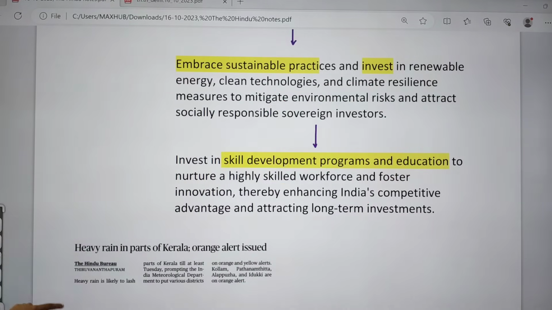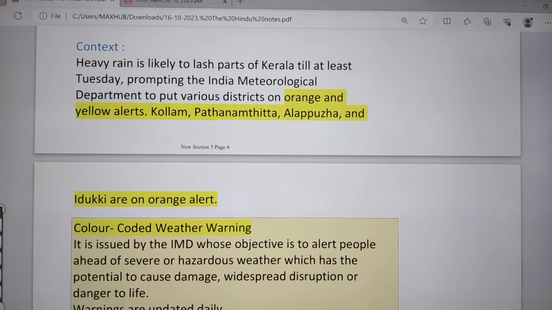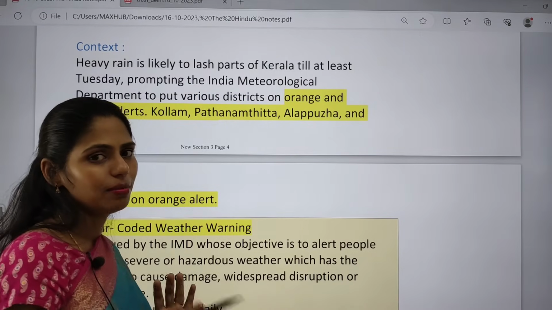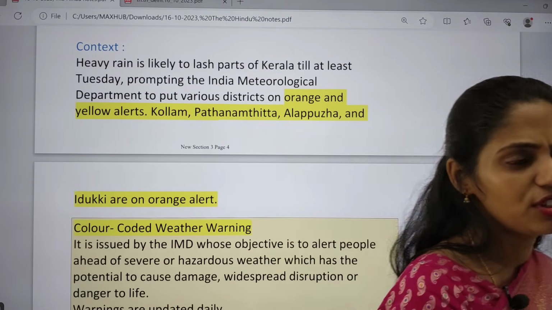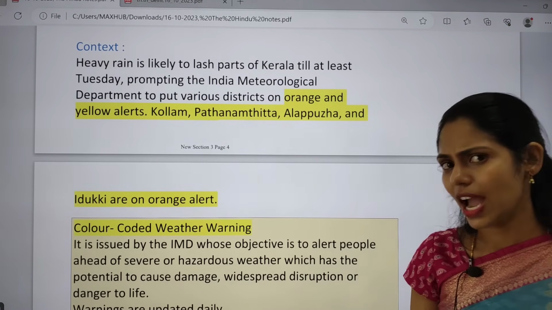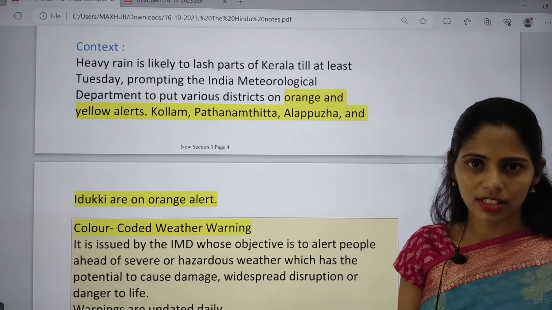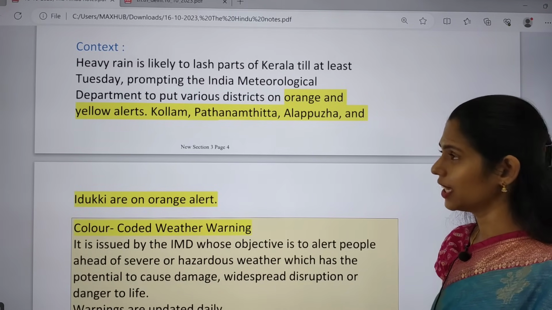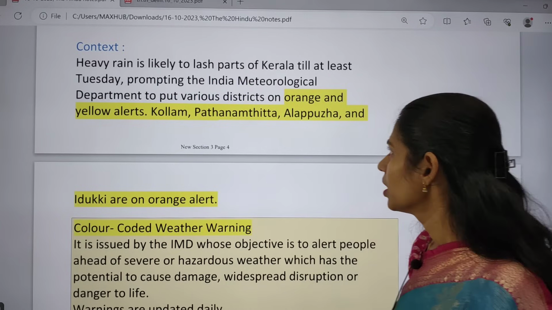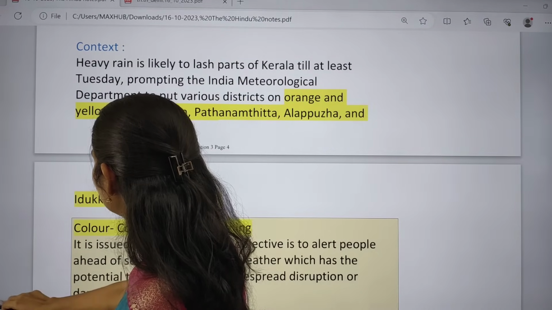And next topic is heavy rain in parts of Kerala, orange alert issued. So what happened? Because of a depression which formed in the Bay of Bengal region, in future we may have a cyclone. Because of this depression which was created in the Bay of Bengal, that led to rainfall in the Kerala region. So here the context says that heavy rain is likely